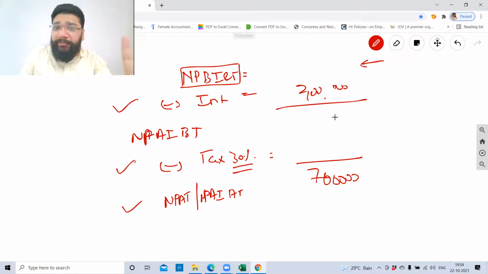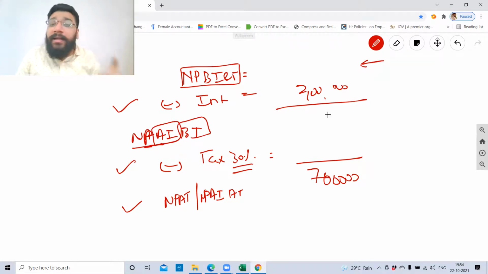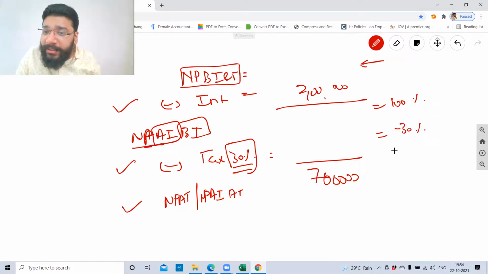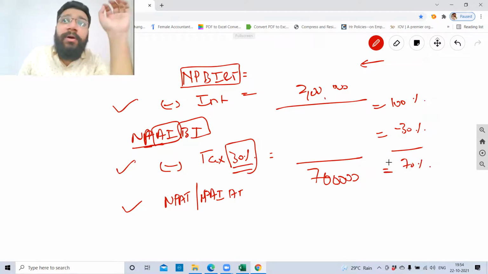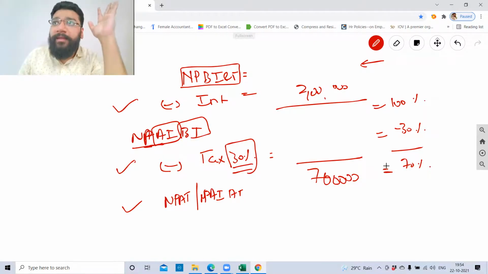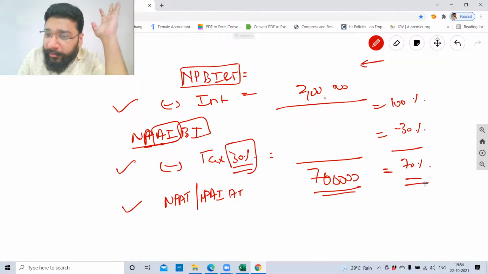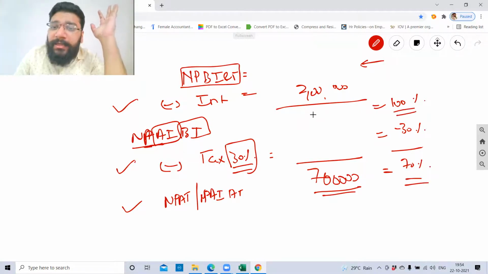Always we believe that this net profit, which is coming after minusing interest and before paying tax, is equal to 100%. On this, you apply 30%. If you minus 30%, the balance is 70%. So we will apply our technique called vegetable vendor technique, VV technique. If 7 lakh is equal to 70%, then for 100%, how much? If you cross multiply, you will get 10 lakh.